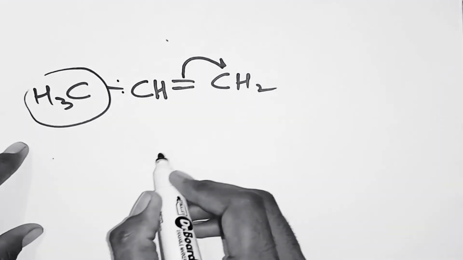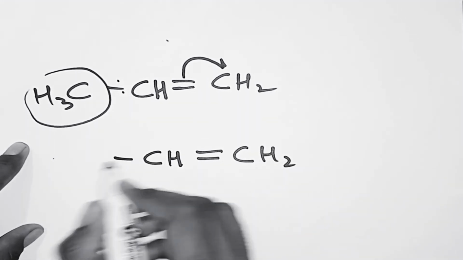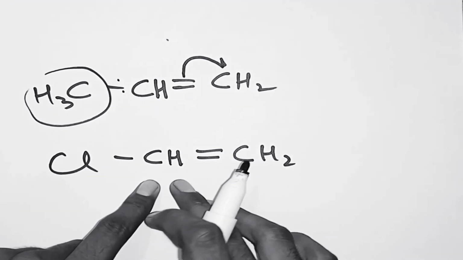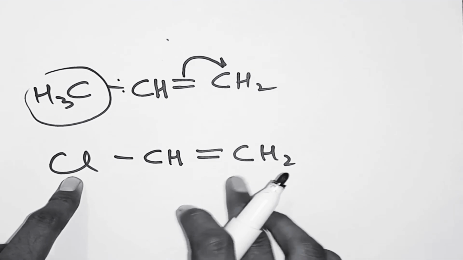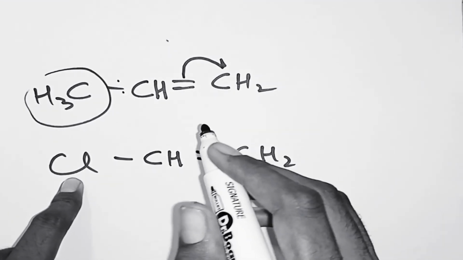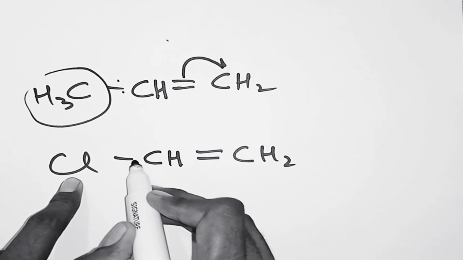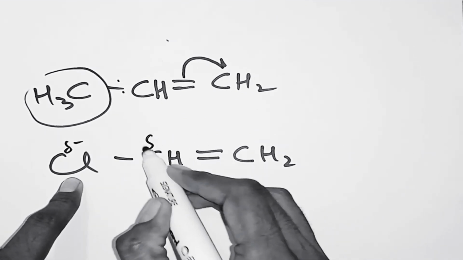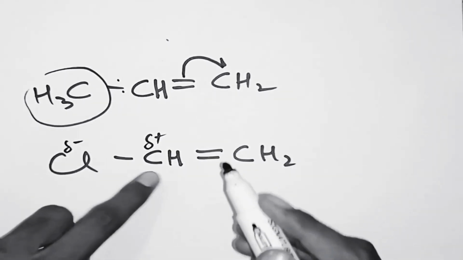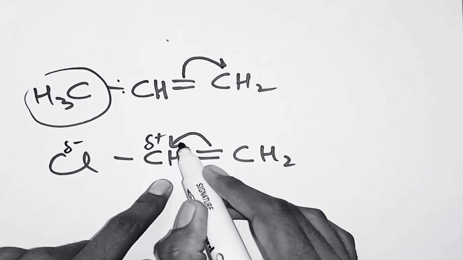And similarly, if we have this group attached to the carbon bonded by a multiple bond, we know that chlorine has either plus I or minus I effect. Chlorine has minus I effect. It removes electrons from this carbon atom. So this has a partial negative charge, and this has a partial positive charge. So now in this case the electrons are going toward this carbon atom.